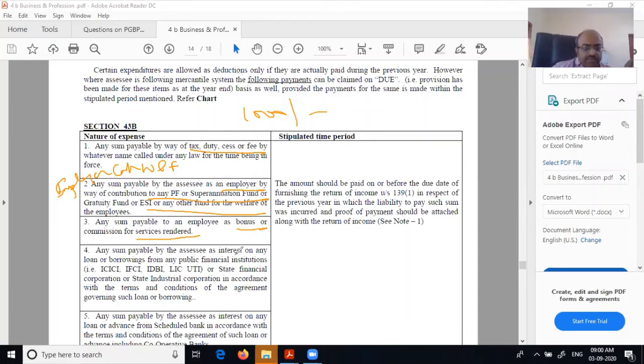Any sum payable by the assessee as interest, even under 36(1)(iii), we saw this. This is 36(1)(ii). This is 36(1)(iv). All these are sections we've already seen, we have talked about this.